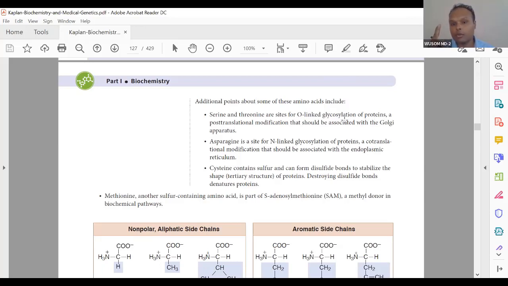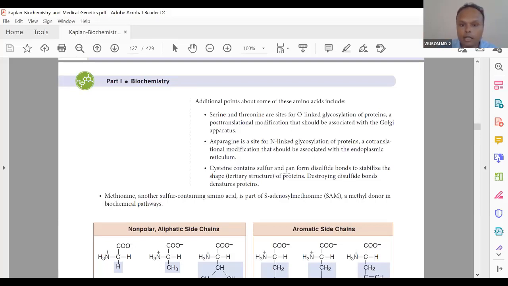So there are two types of glycosylated proteins. One is N-linked. I told you N-linked requires dolichol. You can distort the name dolichol and call it donicone. I used to remember it as donicone. So donicone does N-glycosylation here. N-glycosylation happens with asparagine, and O-glycosylation happens with serine and threonine, and donicone does not help with that. Dolichol is related to your cholesterol synthetic pathway.